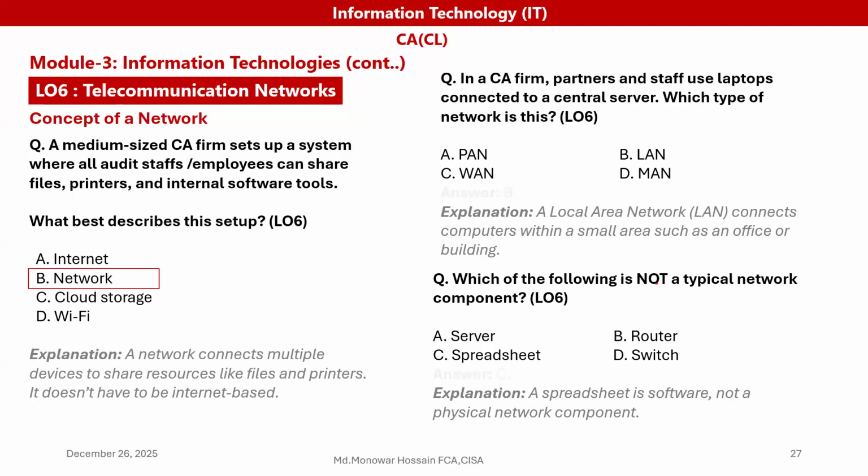A network connects multiple devices to share resources like files and printers. It doesn't have to be internet based within the organization. Networking can be possible without internet. And through the network, a server can be shared, files from one computer to another. Answer B.